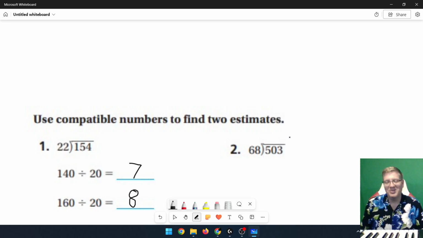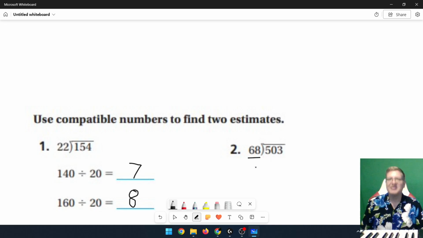Now, number 2, what do we do with this pair of numbers? So I am going to recommend that you pause the video real quick if you need to. I'm going to leave a short pause to see if you can think about what we might try to do with this number and how we can relate it to our dividend, our starting amount for our division problem. So 3, 2, 1.